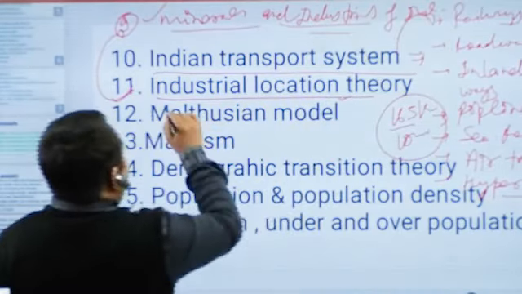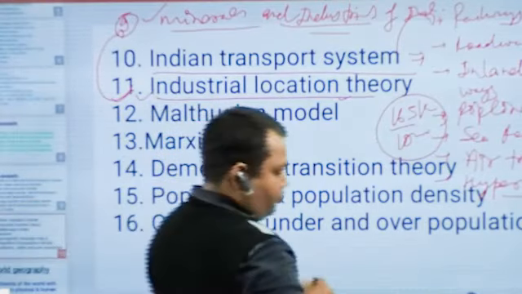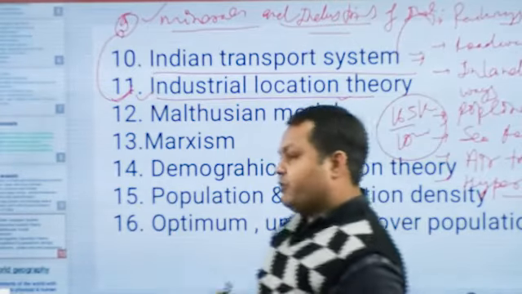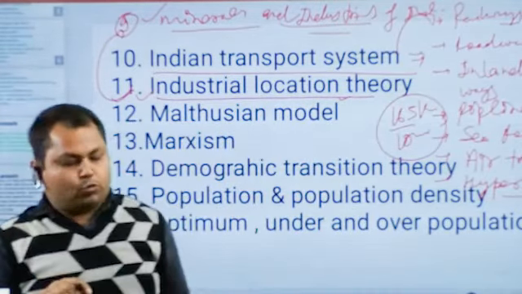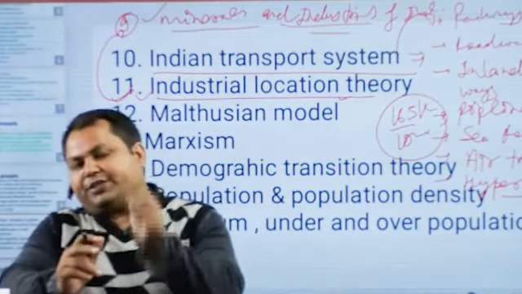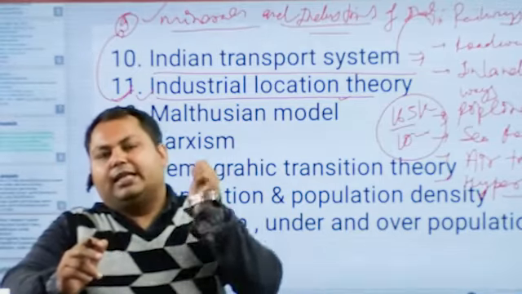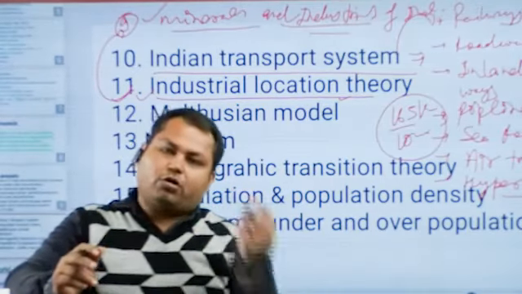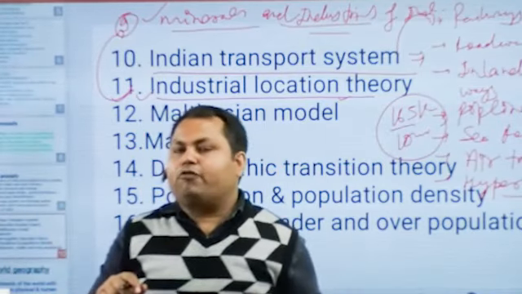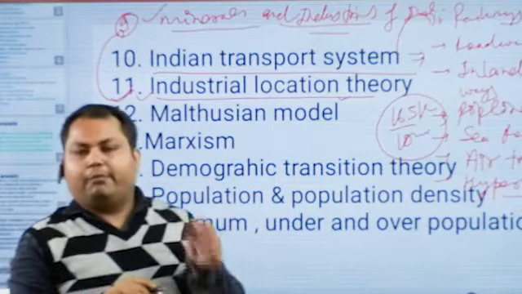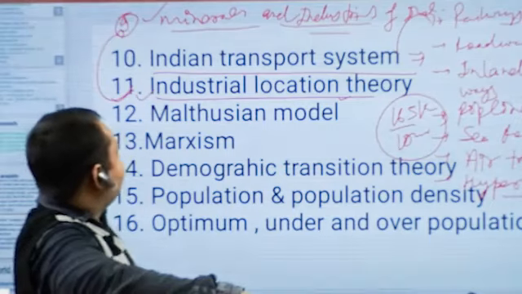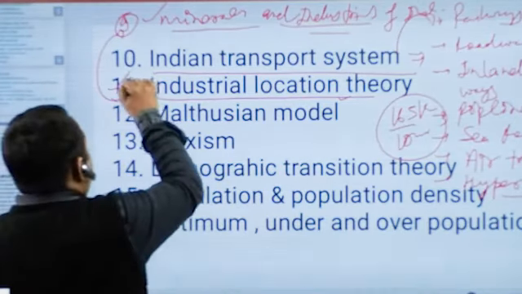Then industrial location theory. This theory was propounded by Max Weber, related to the establishment of industry with the least cost principle, which means the cost of production of goods must be minimum. This theory was conceptualized by Max Weber. So we will discuss it also during the lectures.